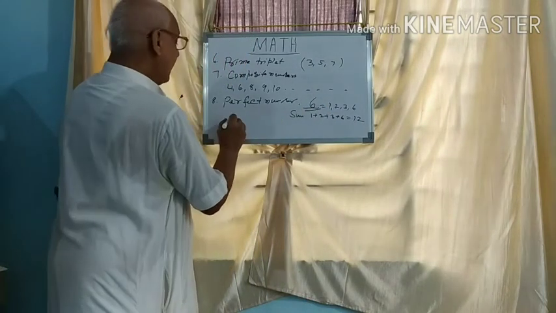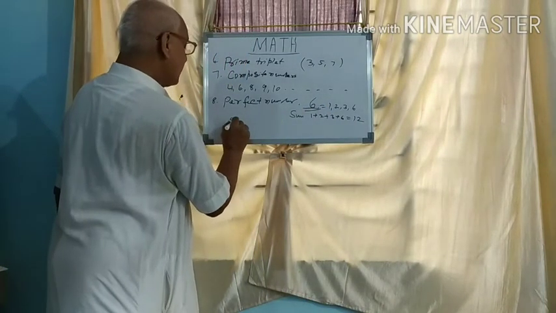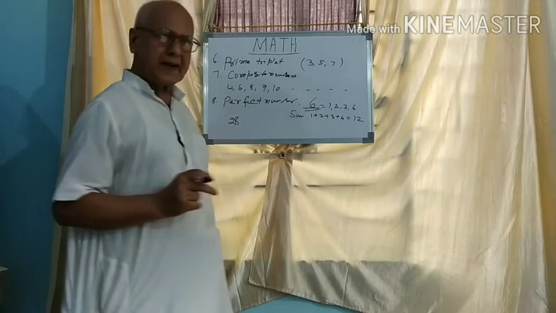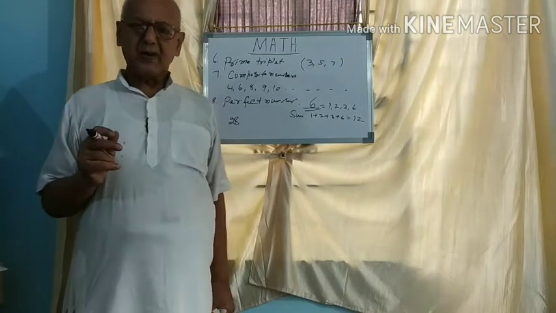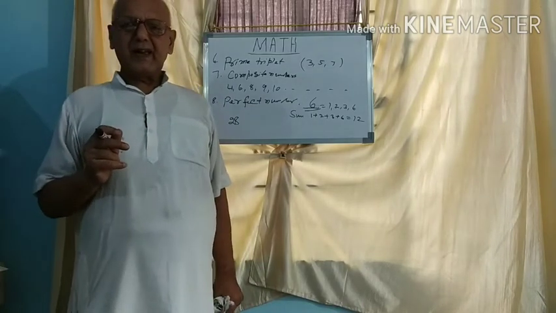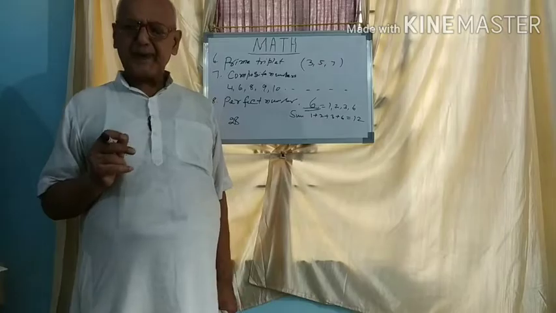The second example is 28. The sum of all factors of 28 is 56. So 28 is also a perfect number.